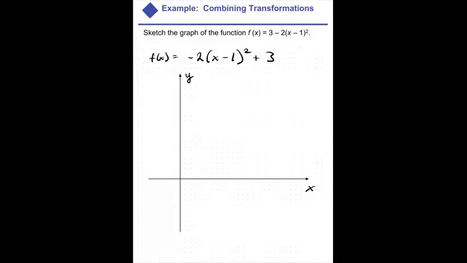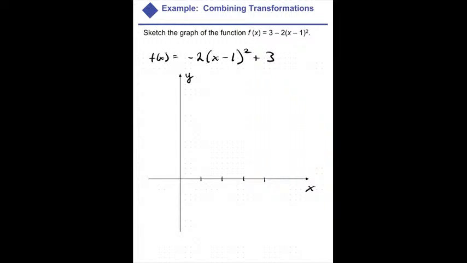We'll go 1, 2, 3, 5, 6, 7, 8. I think we have way too much. We don't need that many. So I'm going to go every 4. I think that'll be better. Okay, let me see. 1, 2, 3, 4, 5.